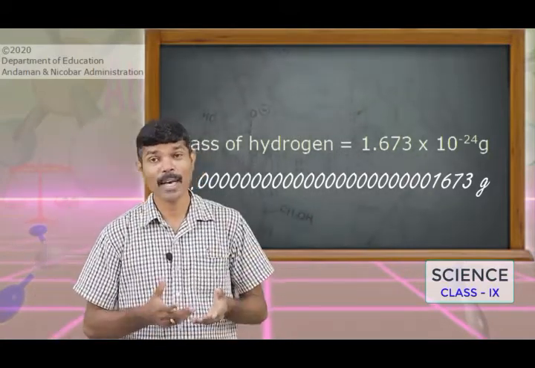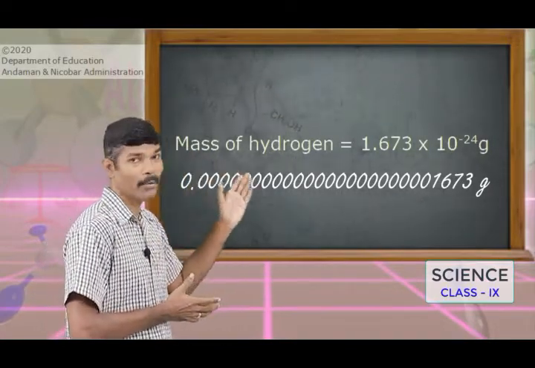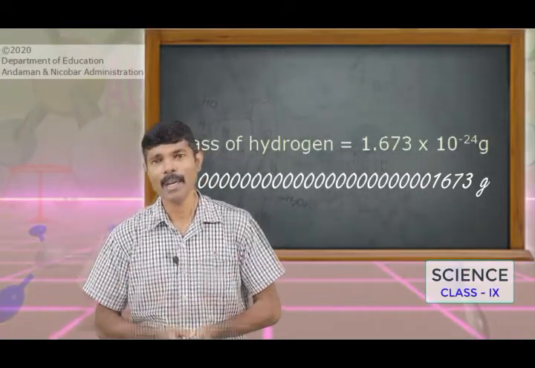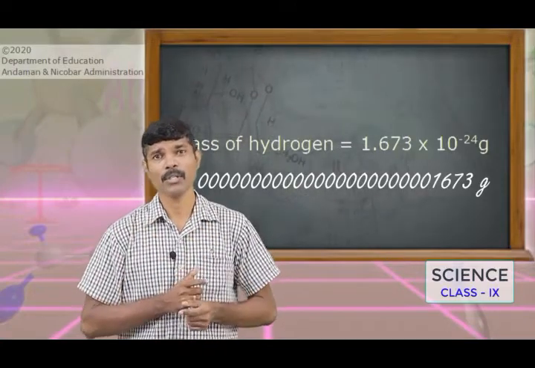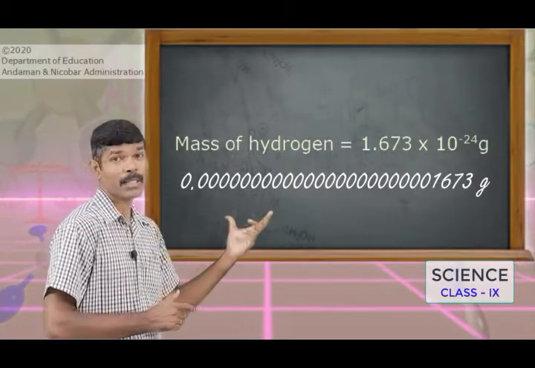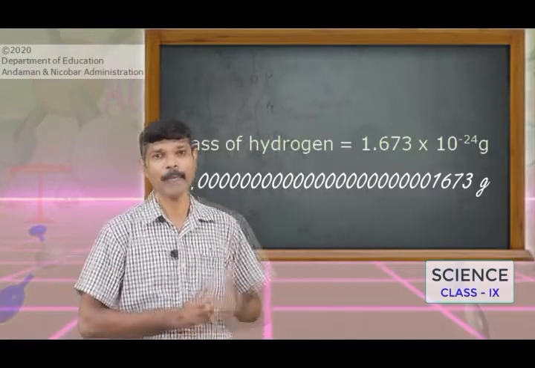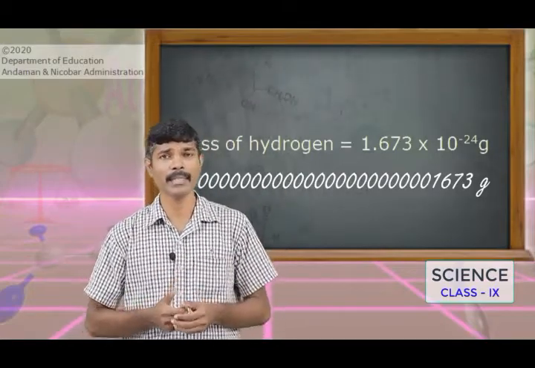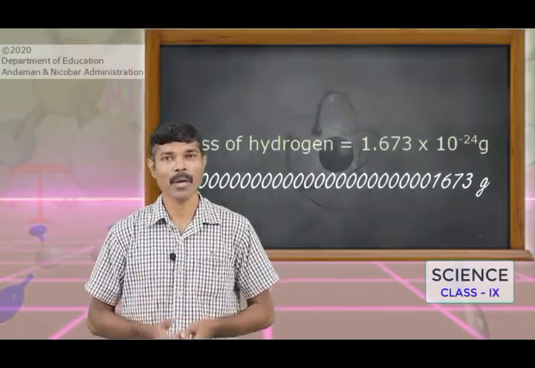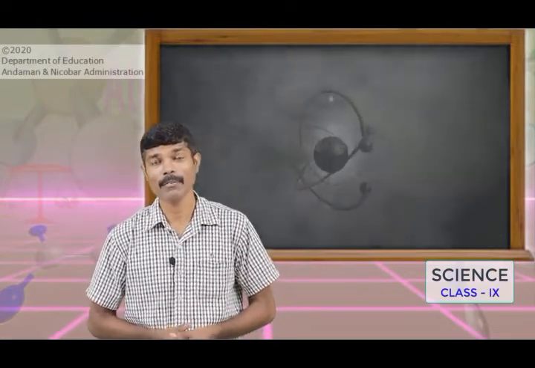In the universe, we are dealing with the mass of matter, and doing calculations using this figure is very, very complicated. It is very difficult for us to understand chemical reactions if we follow such large and complicated numerical values. So in order to simplify these figures, scientists searched for relevant units, and accordingly some units were found. Based on these units, we can easily find the mass of different elements.